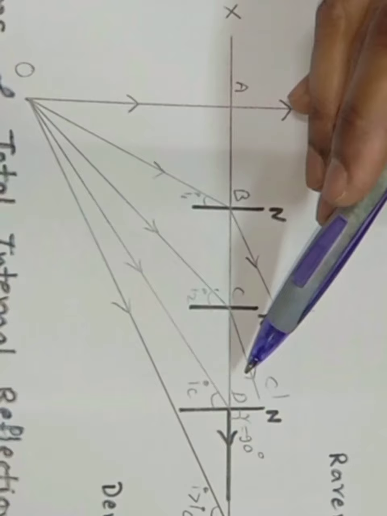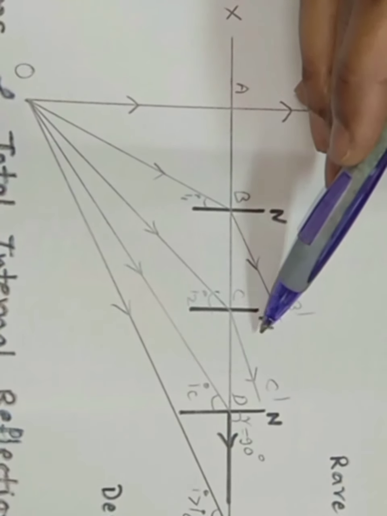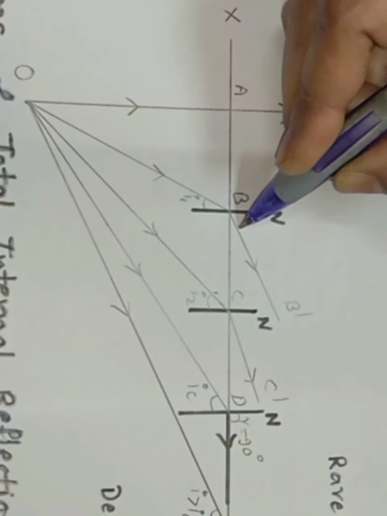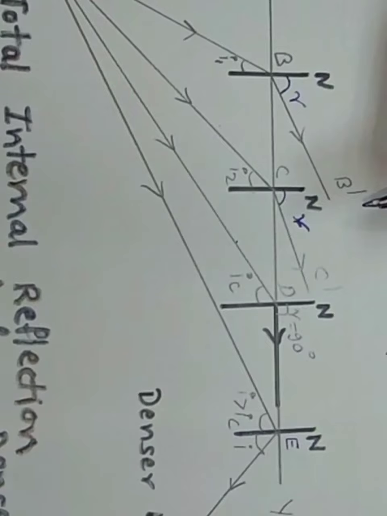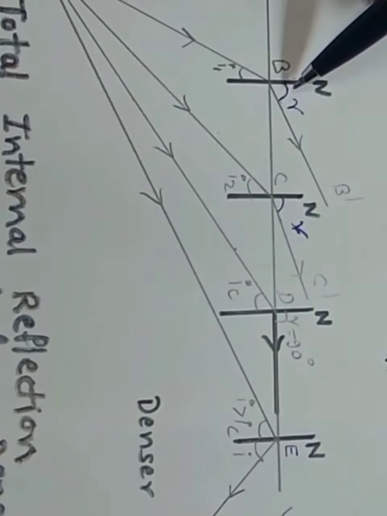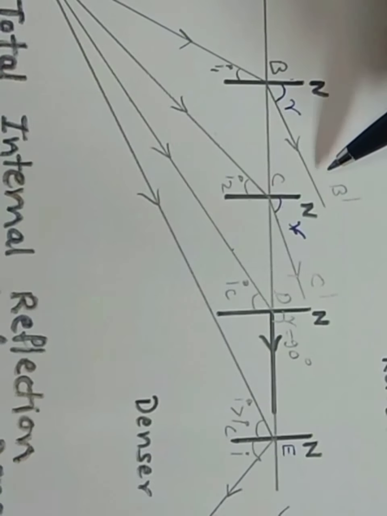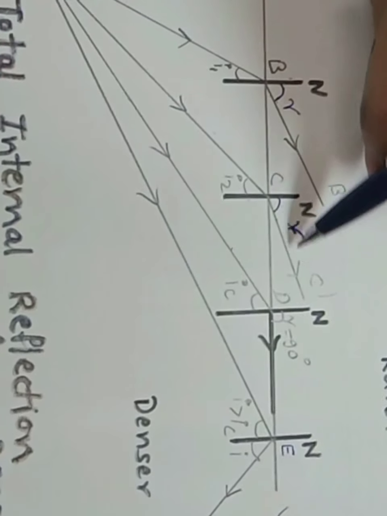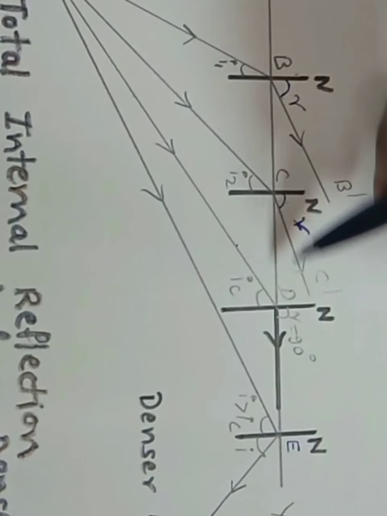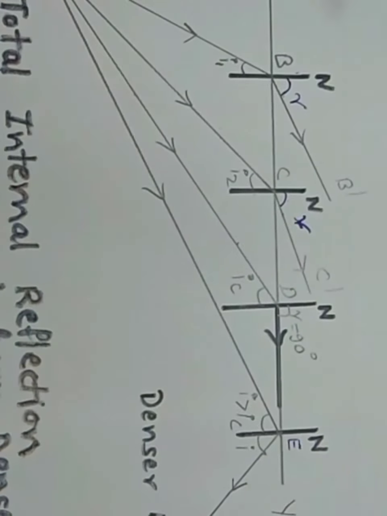Here the angle of refraction is increasing. This is the angle of refraction R. In every case you will find that the angle of refraction goes on increasing and the ray is bending more towards the boundary of the surface.